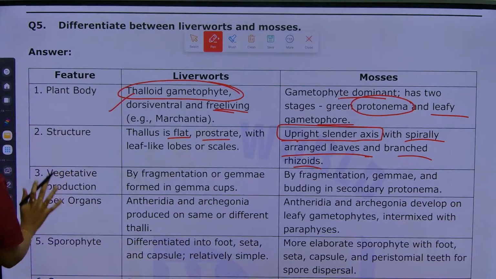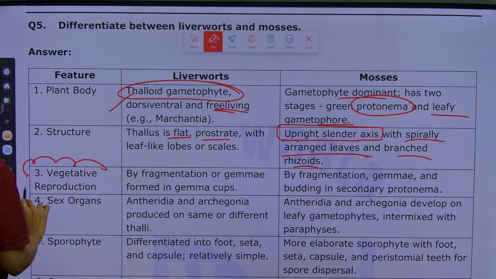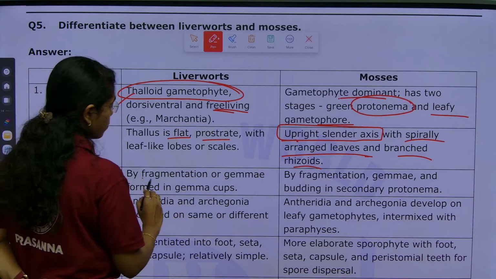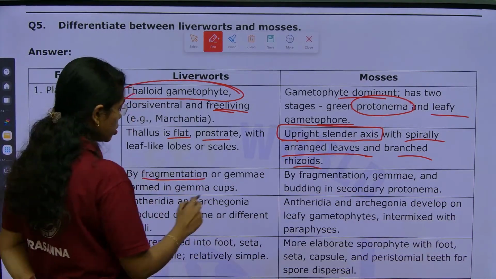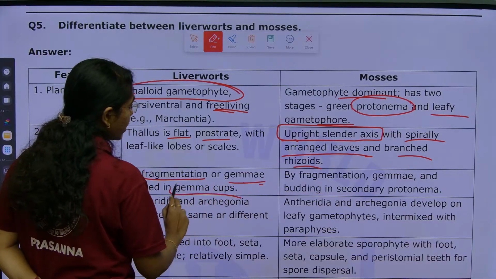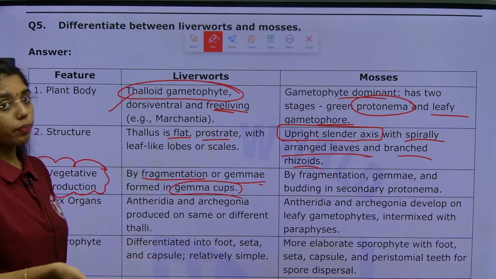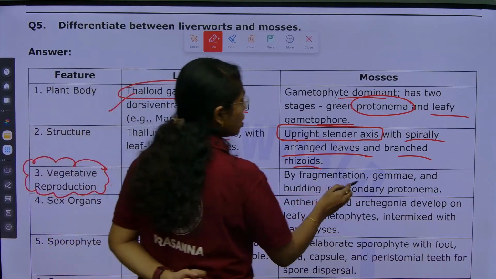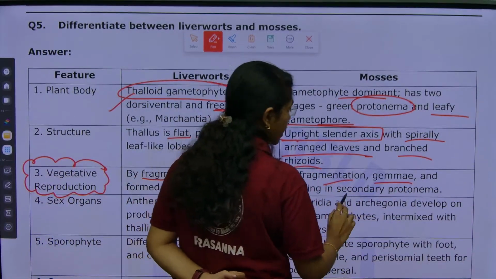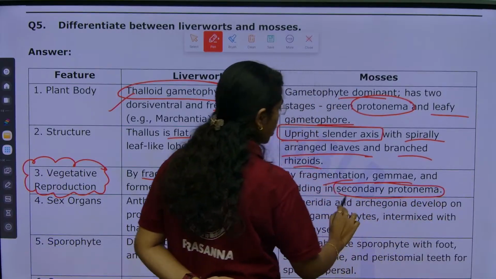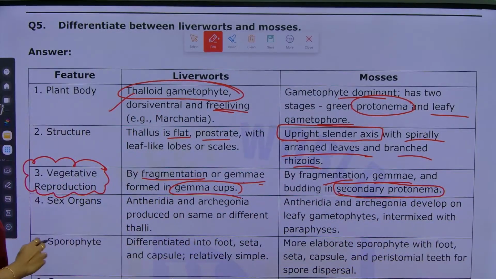Then vegetative reproduction. In liverworts, it is by fragmentation or gemmae, which are formed in gemma cups. In mosses, vegetative reproduction is by fragmentation, by gemmae and by budding in secondary protonema.